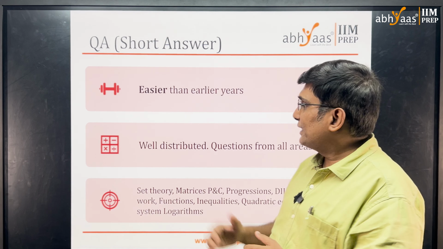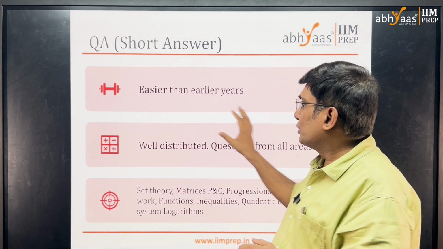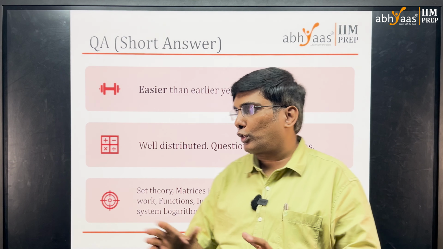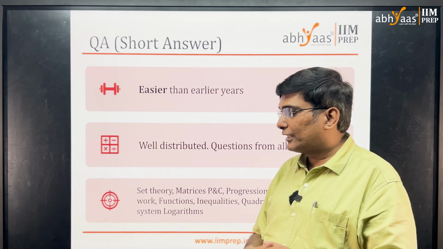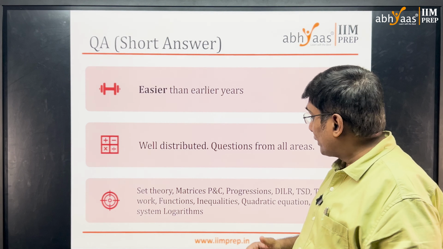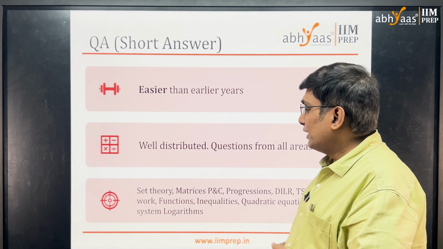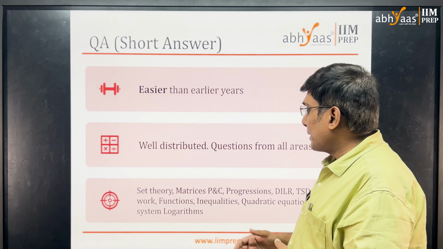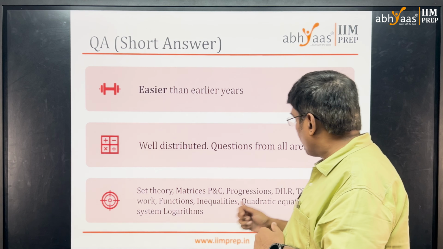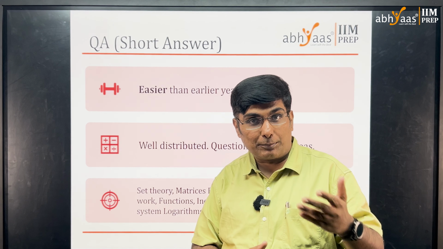In this section we had a very good distribution across all areas: set theory, matrices, permutations, combinations, progressions, LRDI, TSD, time and work, functions, inequalities and quadratic equation questions. There could be a little tricky, so you need to be careful about that. Number systems, logarithms and exponents also.